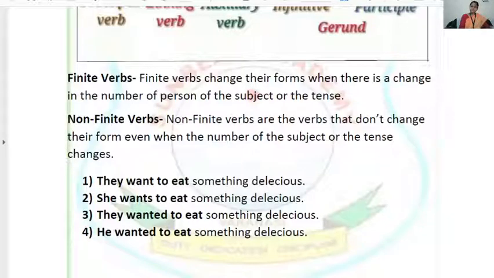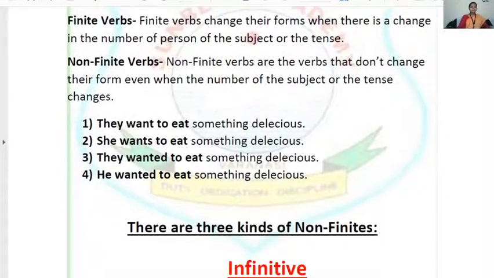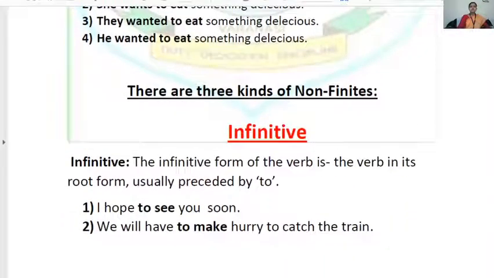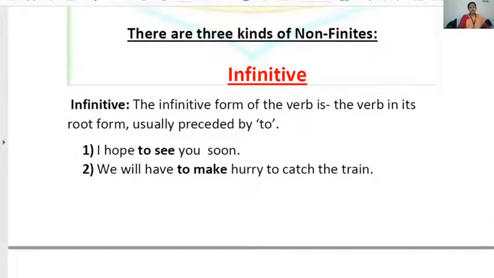As it is in past tense, so the verb has not changed, but when we work in a simple present tense or past tense, this verb changes. So here it is finite. Okay. Now let's come to the three types of non-finite verb.